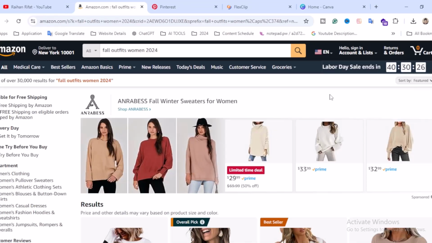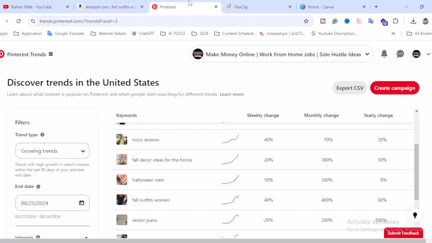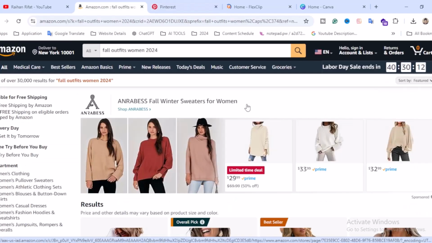So this is the second page. The first step is that you have to analyze your keyword or niche. This is called niche or category, what kind of product you want to create. Grab the keyword and then paste it here. It's pretty simple.